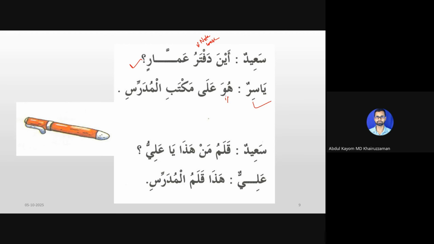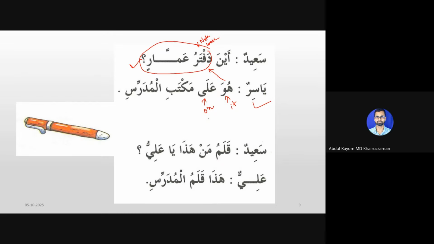So huwa means it, and this huwa refers to daftaru ammarin. So huwa ala maktabil mudarrisi means it is on the teacher's table. Ala means on, we know.